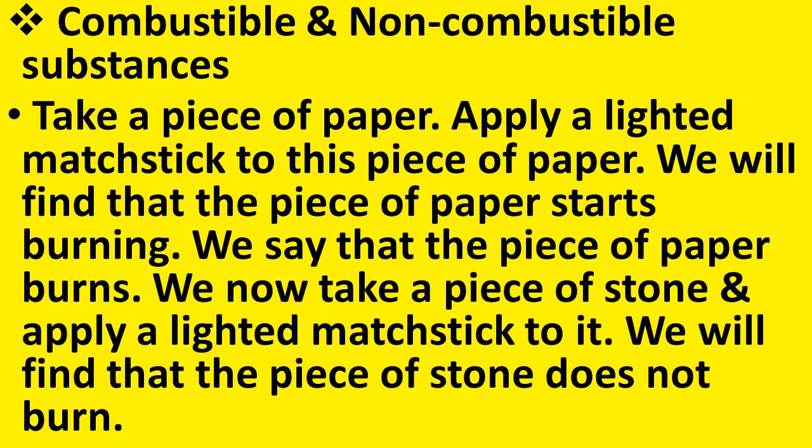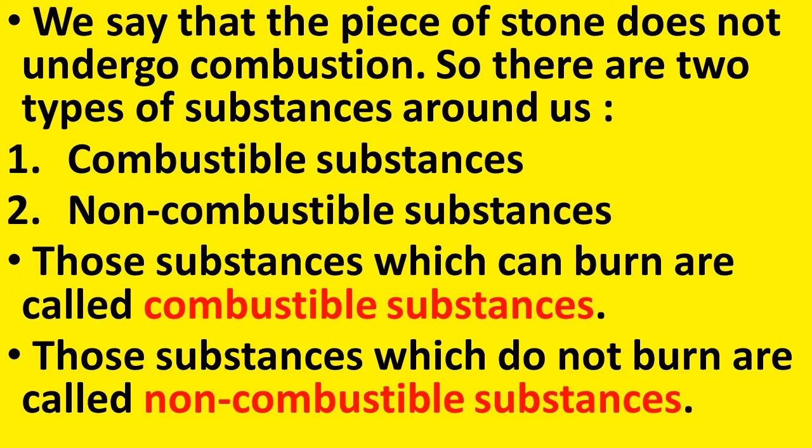So, this you might have seen. When a piece of stone or a metal is brought near the burning matchstick, it won't start burning, whereas a piece of paper catches fire and burns very easily. We say that the piece of stone does not undergo combustion.